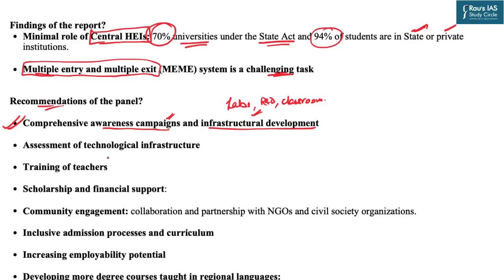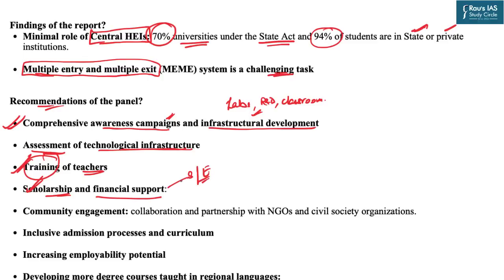And for this, there should be a proper assessment of the technological infrastructure as well. In line with this, there should be proper regular training of the teachers, because the capacity of the teachers is one of the biggest roadblocks when it comes to students' learning outcomes after their graduation. Then there should be continuous scholarship and financial support to encourage especially those students who are socially as well as economically backward.